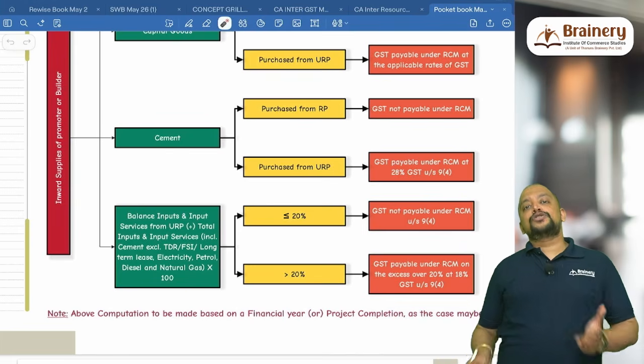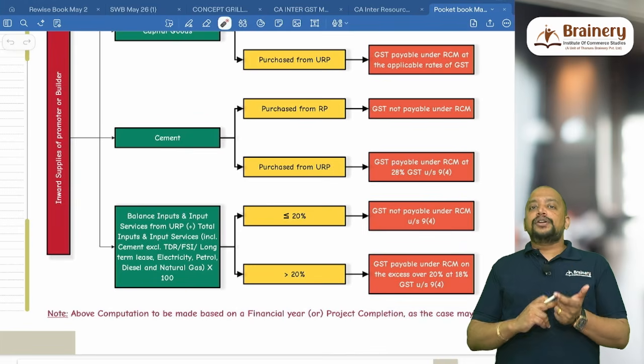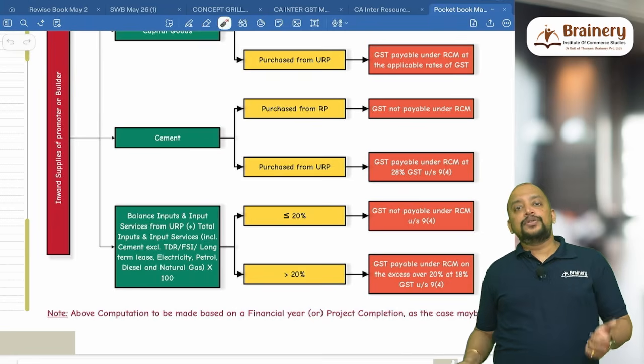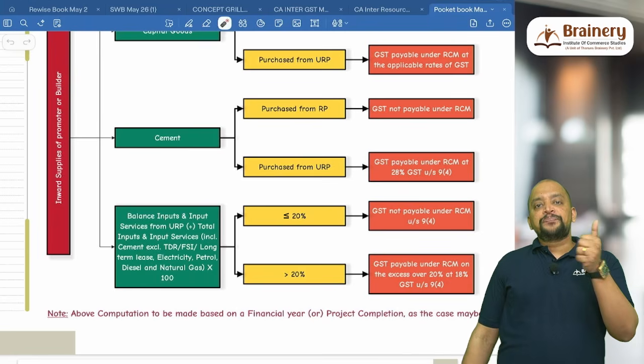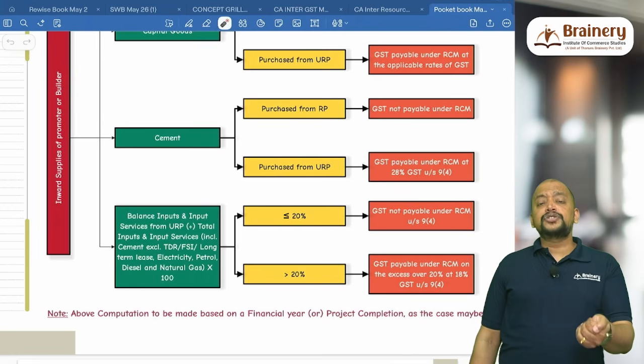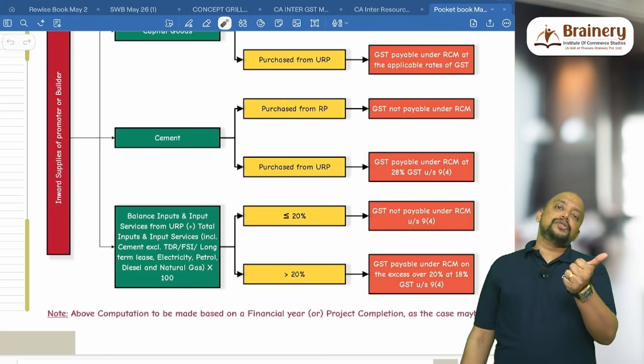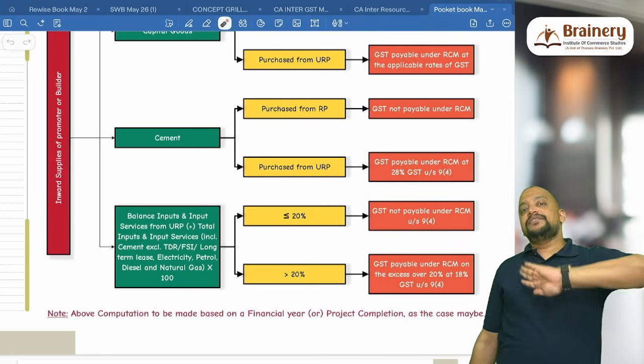Then electricity also remove because it is exempted. Then petrol you remove because there is no tax on this. Then diesel also remove. Then we have to take out natural gas because you use gas welding. So these 3 which are used in the construction, petrol, diesel and natural gas. So these 5 we should take out.